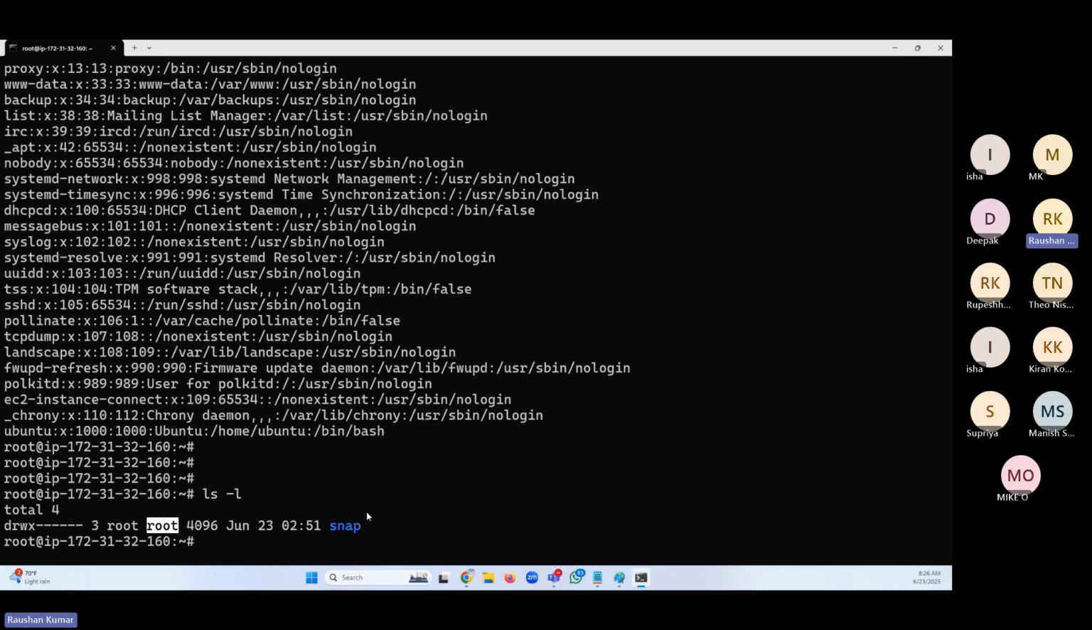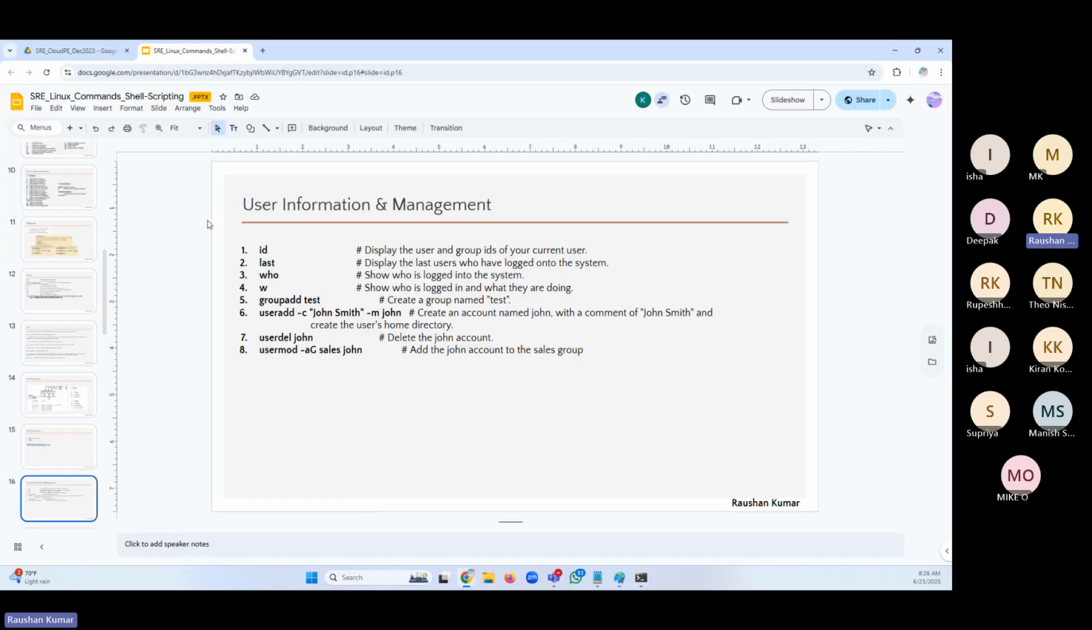Who has ownership of the file. So in Linux, are you comfortable with Linux? If not, that's why we have this session. That's why we have these PPTs, and that's why we have the Linux sessions shared with all of you.